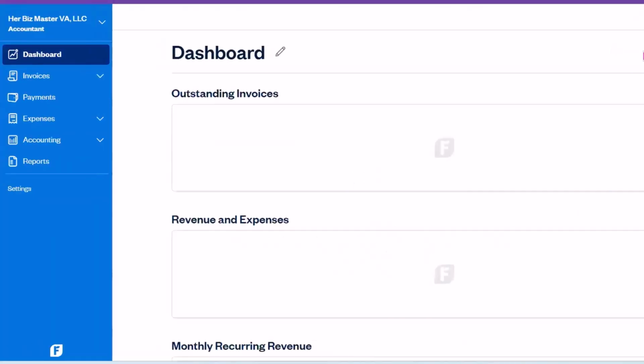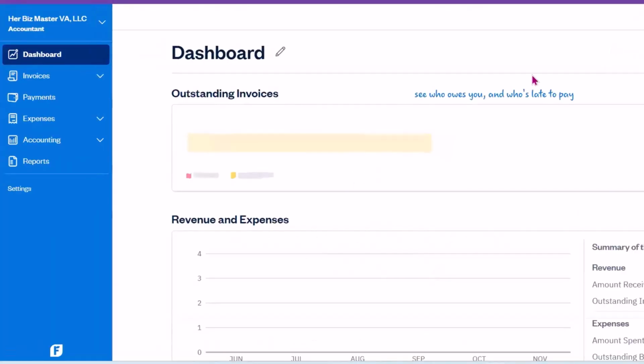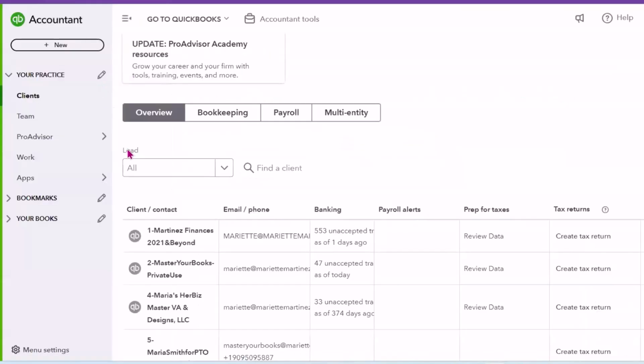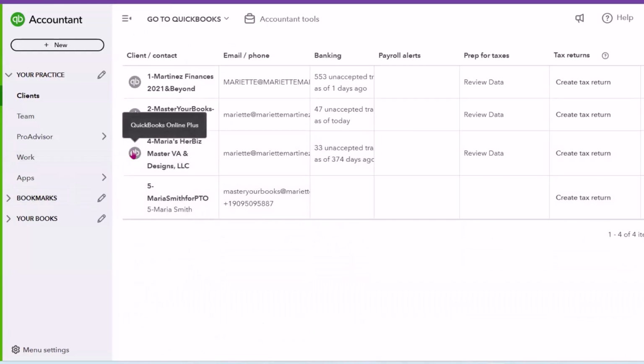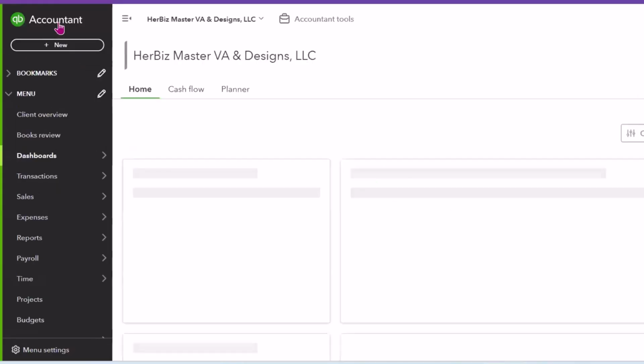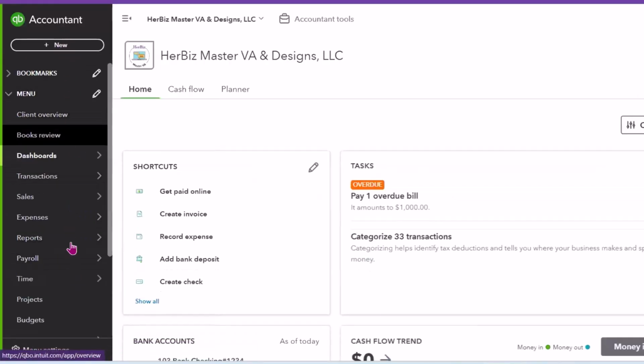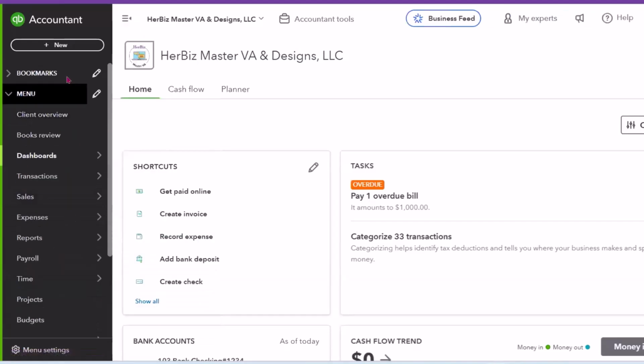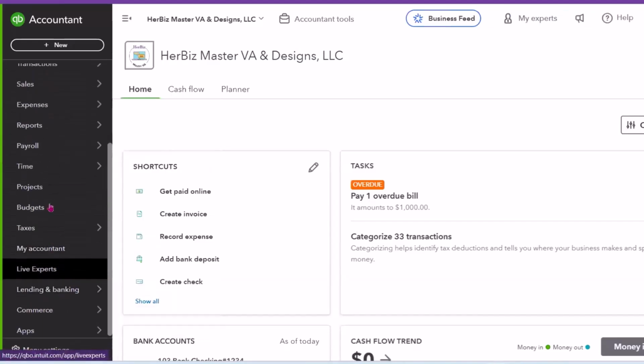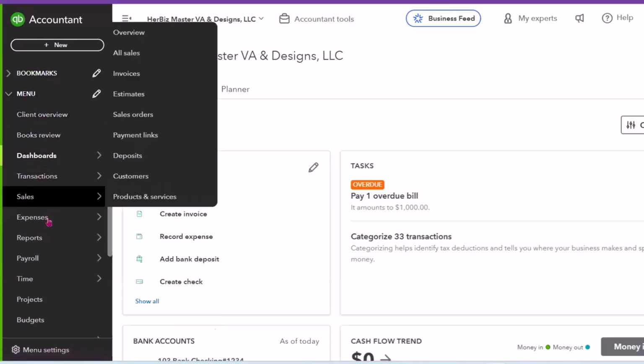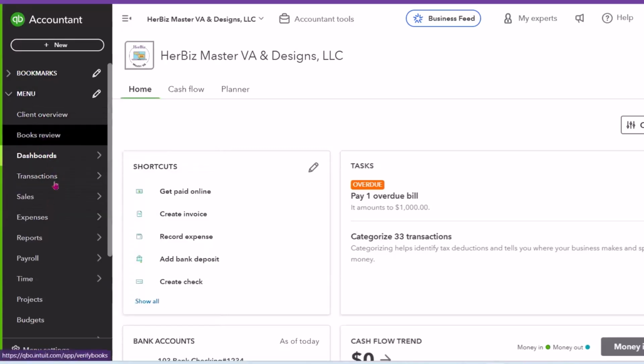So in regards to how you navigate QuickBooks Online versus FreshBooks software, I'm just going to quickly go through this, but we're going to go ahead and do a different video on that. So for example, if you're in QuickBooks Online, it's still that left-hand navigation view, except you have a whole lot that comes up because again, QuickBooks is going more towards that mid-sized business, that larger business. So there's a lot more going on.